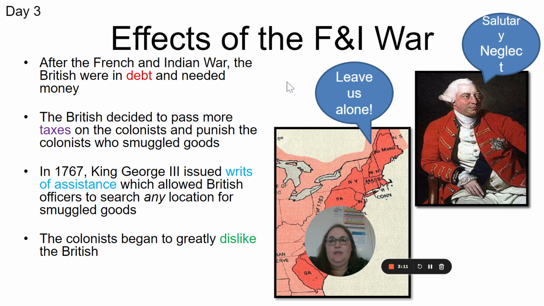So again, after the French and Indian War, the British are in debt and they need money, and we tax the colonists. And that is actually it for today.